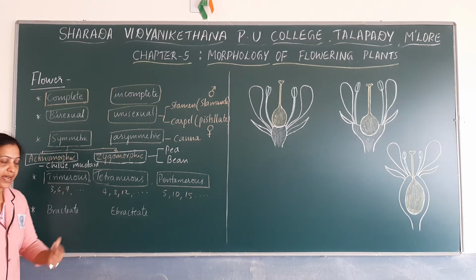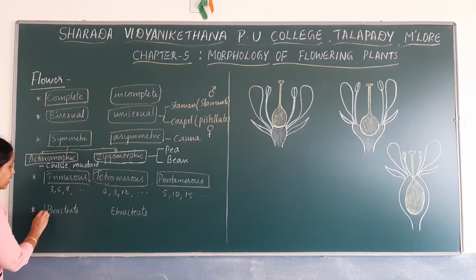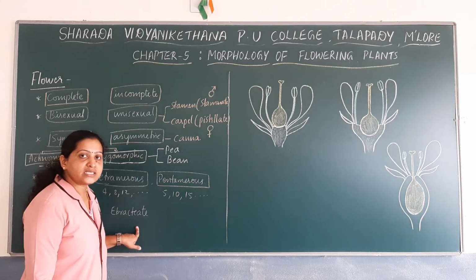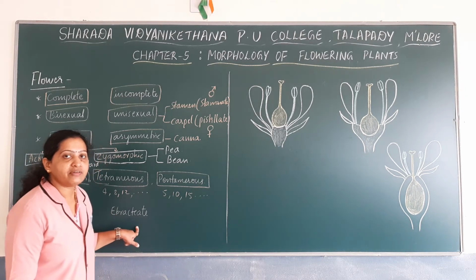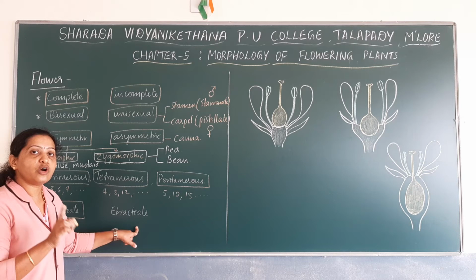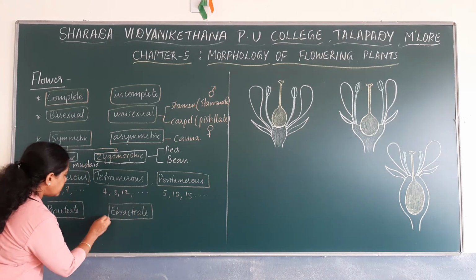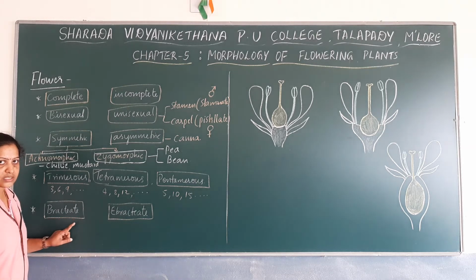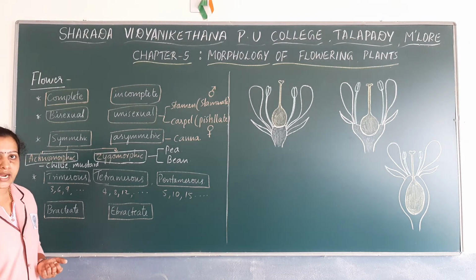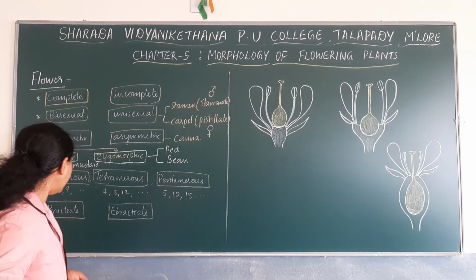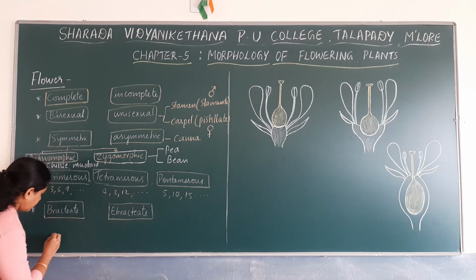Bracteate flowers are those flowers that have bract in them, whereas ebracteate flowers are those flowers that do not have bract. Flowers without bract are known as ebracteate. Flowers with bract are called bracteate flowers. Okay? So what are these bracts? Bracts are highly reduced leaf-like structures.